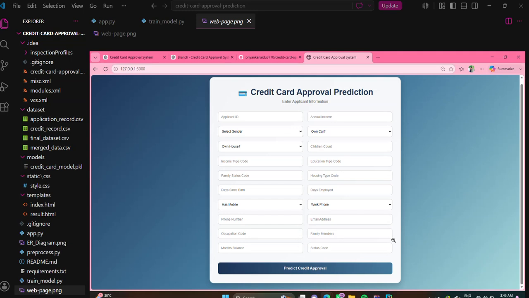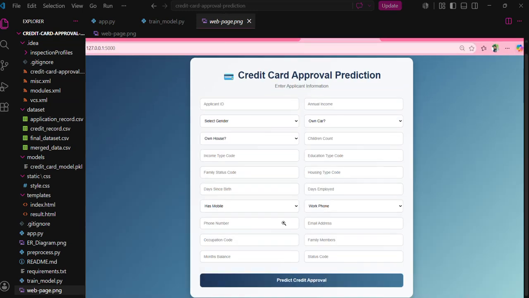After entering all of these required details, we click on the Predict Credit Approval button. Once the details are filled and this button is clicked, the machine learning model processes the input data that the user has given and predicts whether the credit card application is approved or whether it will be rejected. The result is displayed on the next page.